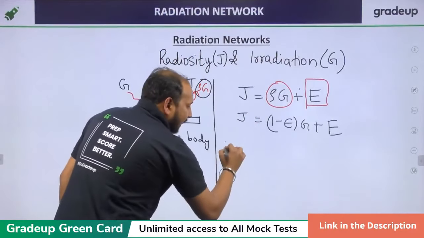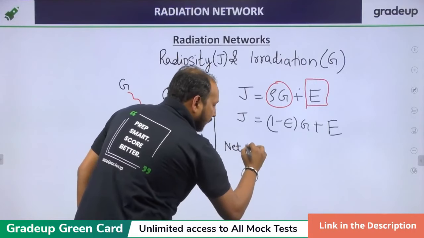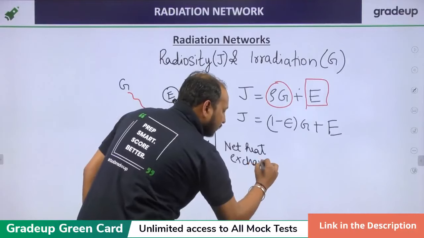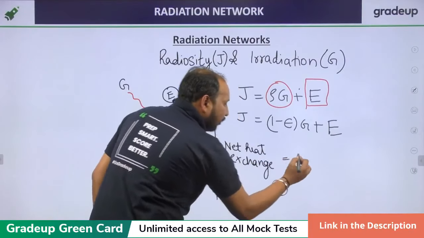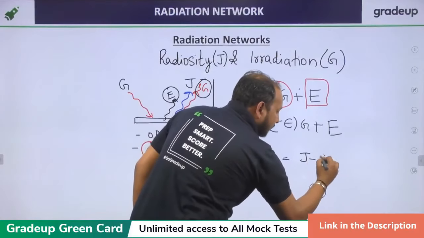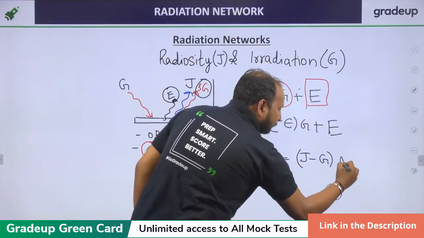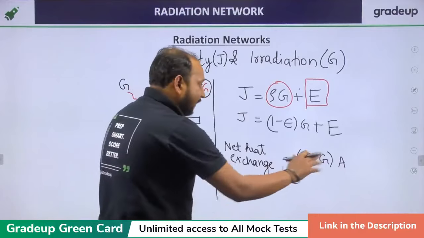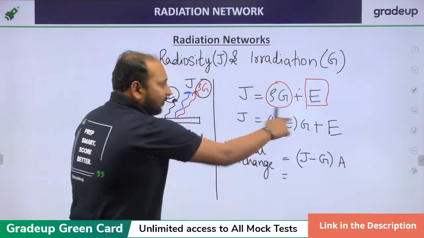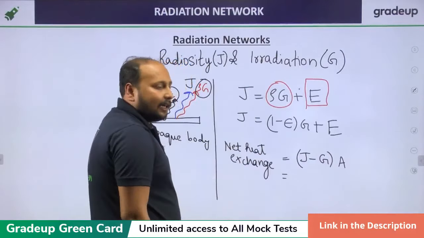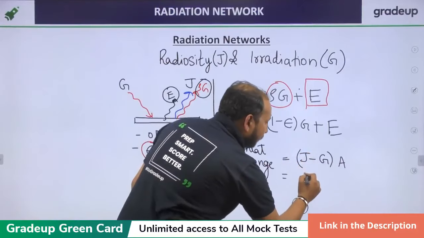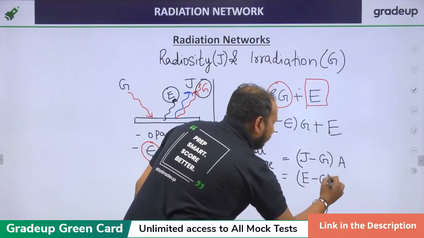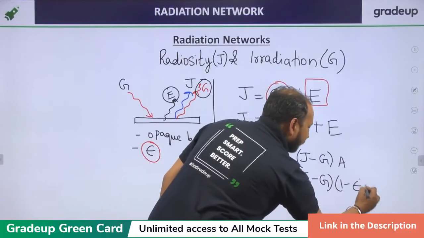So we can say the net heat exchange will be equal to J minus G into area. Clear? Understood? Put this value, some of the terms will cancel out. So you will land up with the term E minus G into 1 minus emissivity into area.